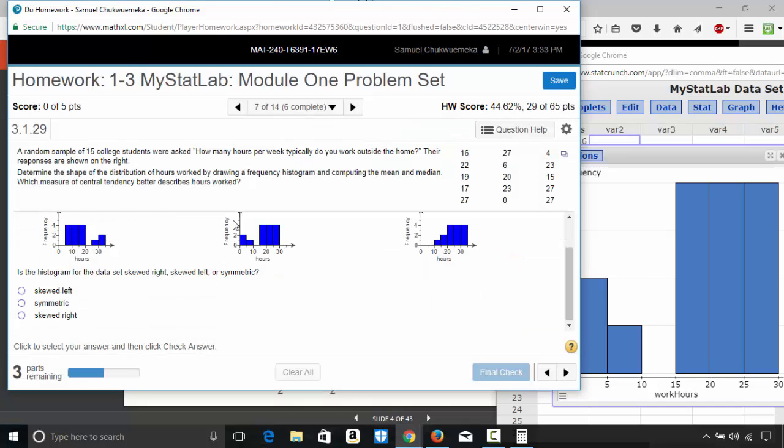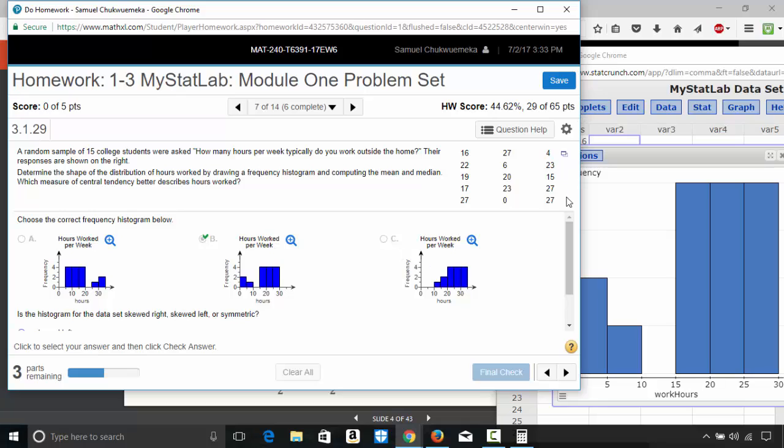Now, some of you might ask me, why didn't you use Statcrunch to do the frequency histogram for the group data that we just did? In the previous question, we had to do it manually, by inspection, to see which ones were the correct ones. The other one was grouped data, grouped in classes, in categories.